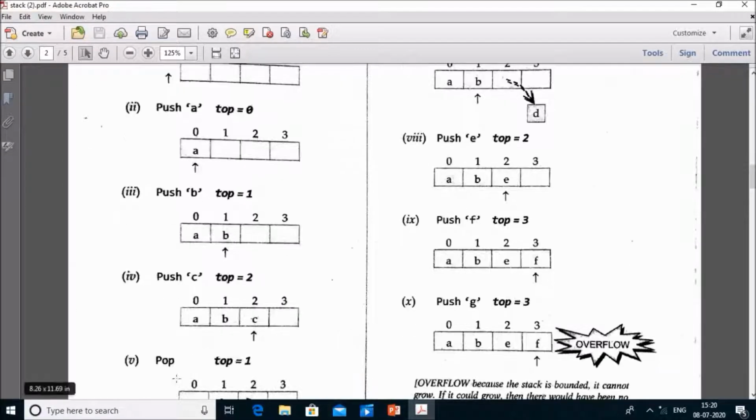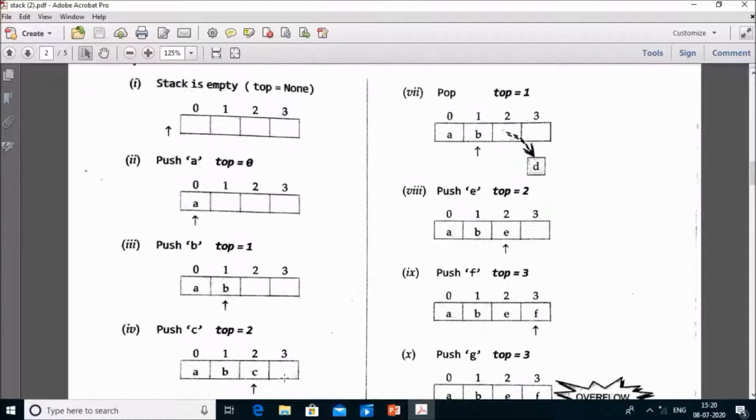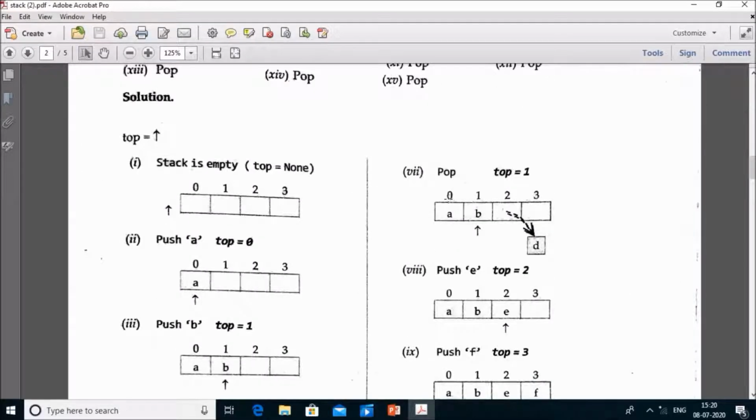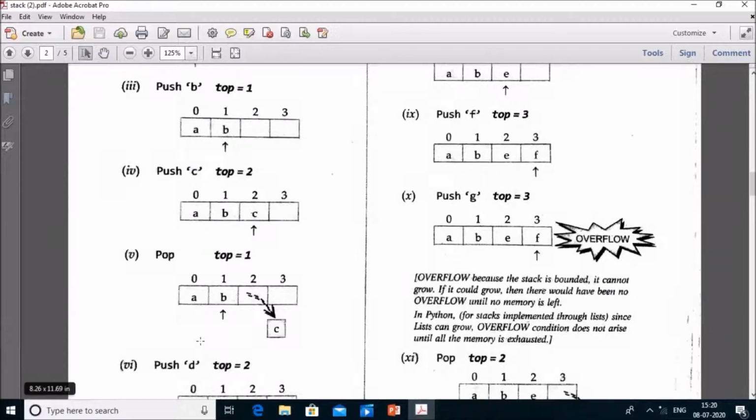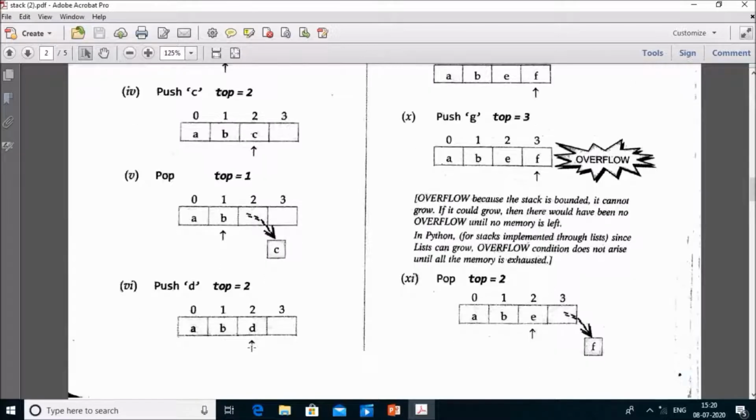Now pop. There is no argument written here because pop only removes the topmost value. Top here is 2 and it gets decremented by 1. It means top becomes 1 and C gets removed. Now again push operation, then top gets incremented by 1 and becomes 2 and D gets its position.